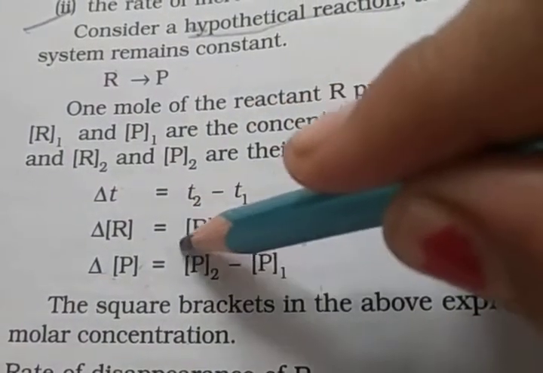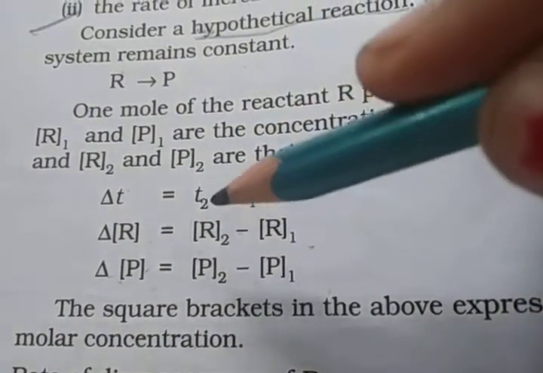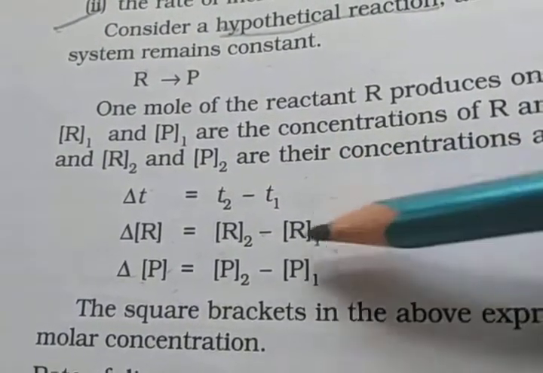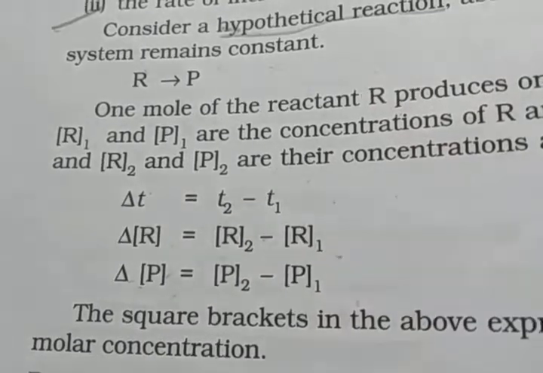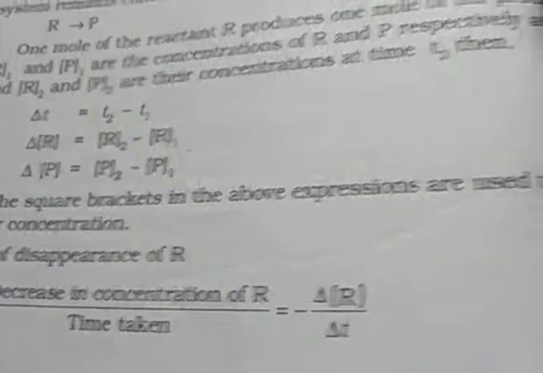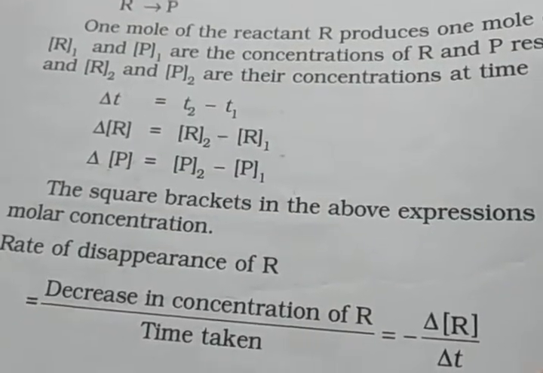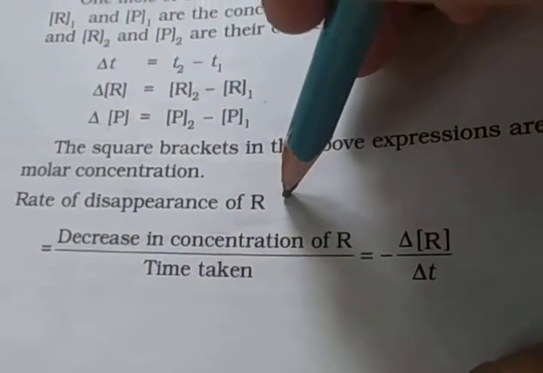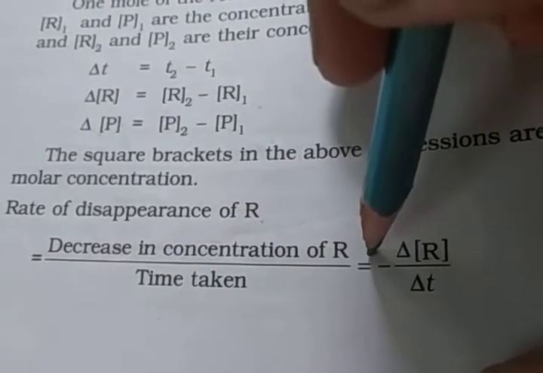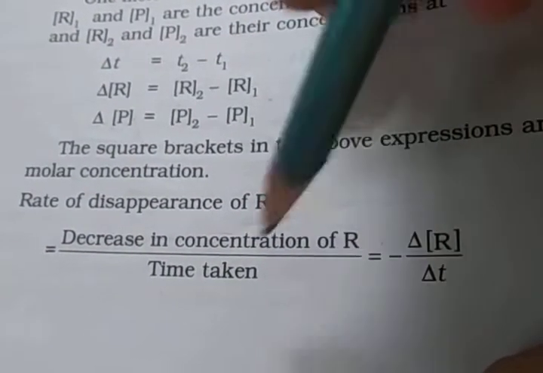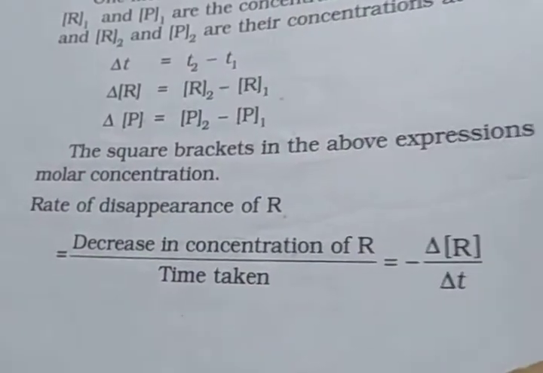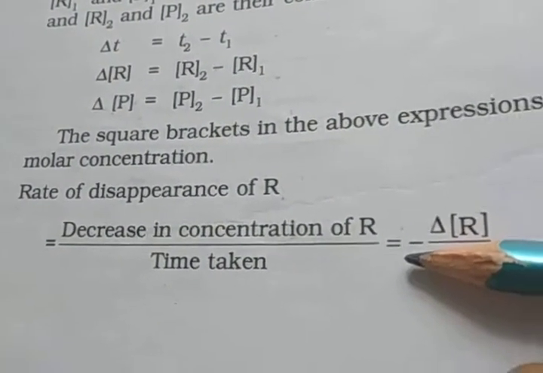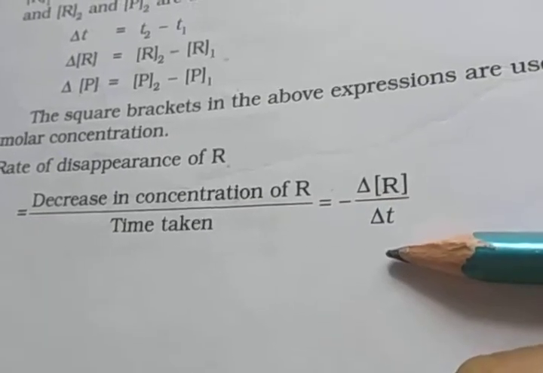Okay, the square bracket we have to consider as concentration. Draw capital square brackets, not small ones. So the square brackets in the above expression are used for molar concentration. The formula for the rate of disappearance of R is the decrease in concentration of R divided by time taken. Whenever there is a decrease in concentration, we denote it by minus. So minus delta R upon delta T.